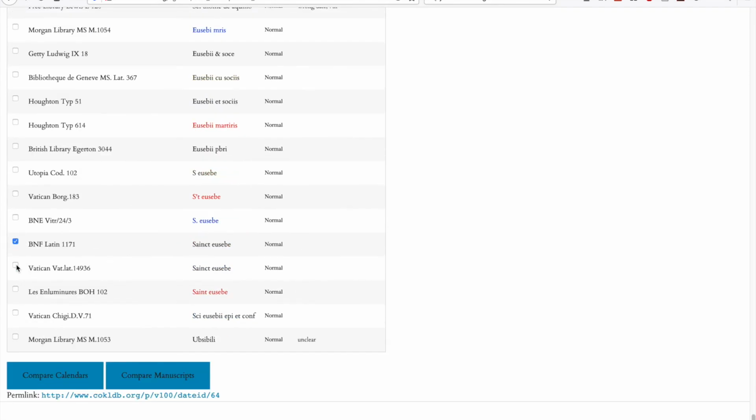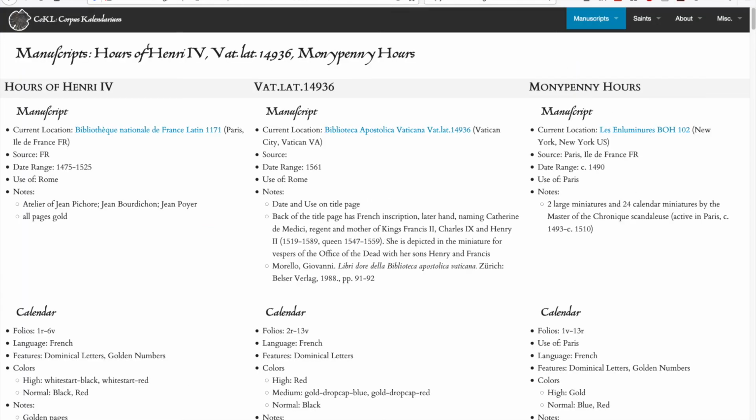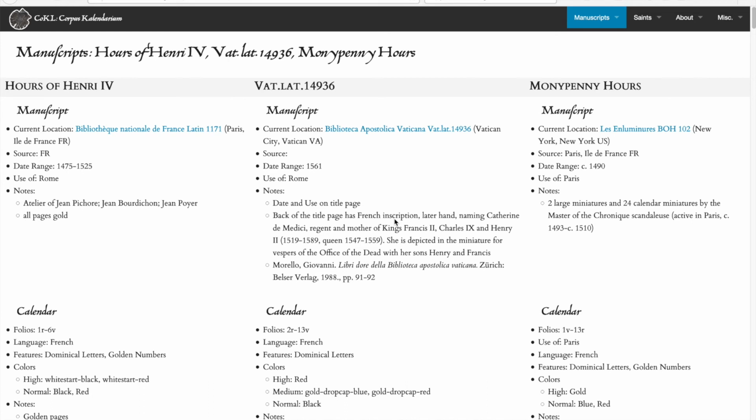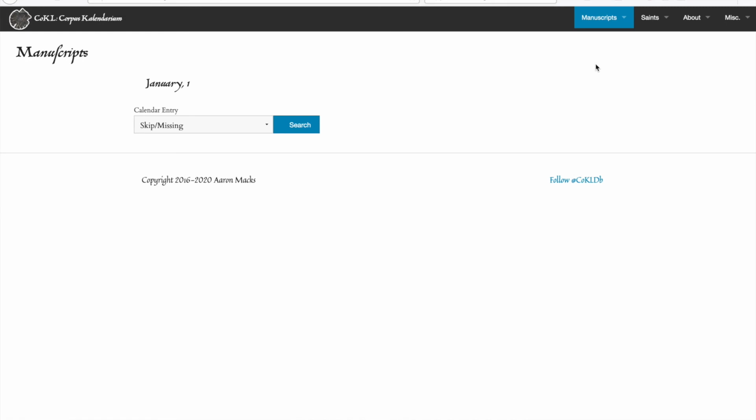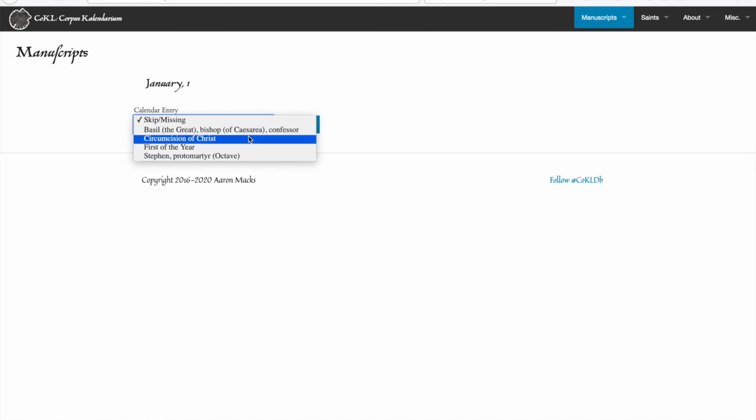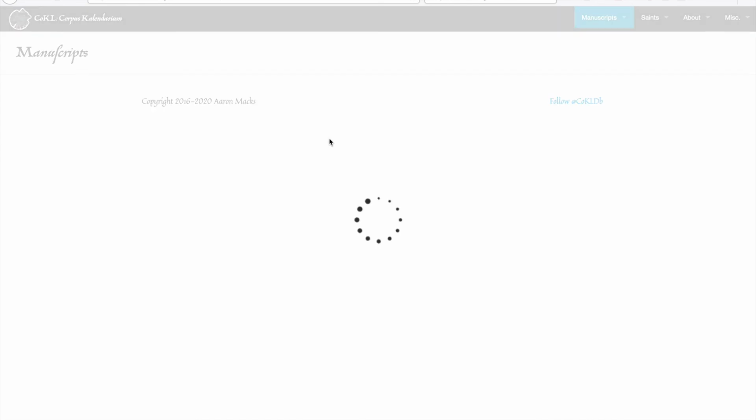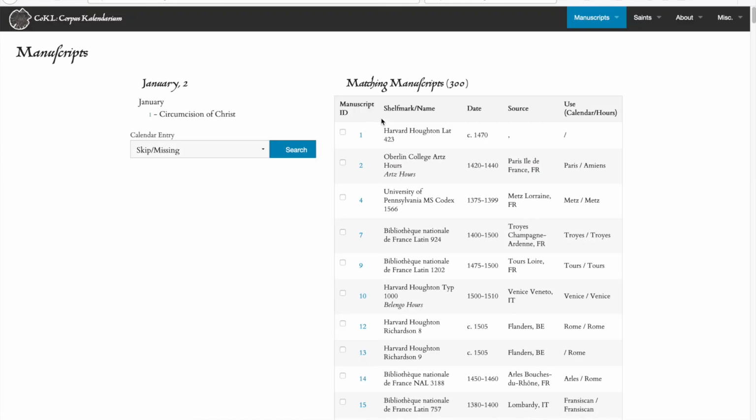As expected, you can check several manuscripts and compare calendars. The final demonstration is the tool that helps answer the question, is there another hours like my book of hours? It presents you with January 1st and a drop-down of every feast that is known on January 1st. You choose the one that matches your manuscript, in this case perhaps the circumcision, click Search to lock it in, and it will now report every manuscript known that has the circumcision on the 1st, all 300 of them.